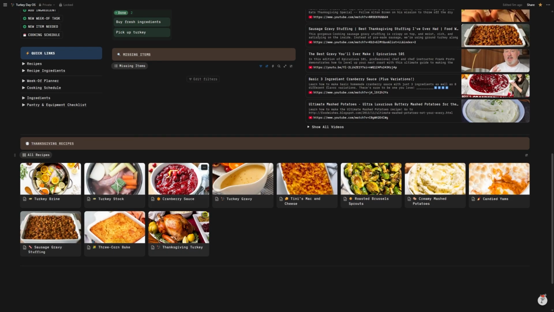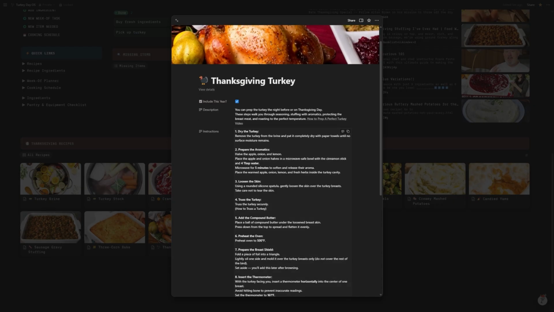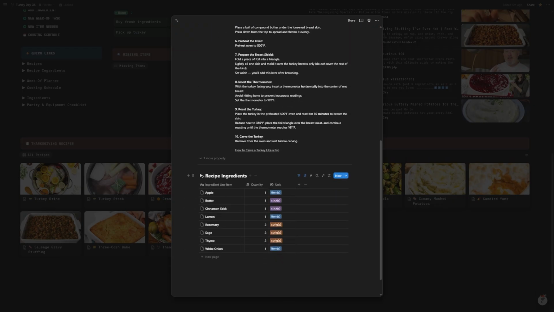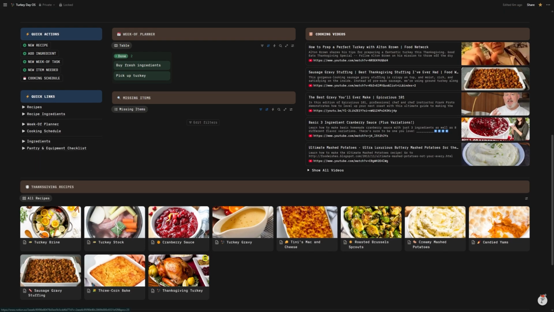And the recipes, I want to reconfigure a little bit because I was trying to do something with the recipe ingredients. This is showing me the things, obviously, that are needed for the recipe. But I was trying to do something where it could take the things that I select that I need and then create a shopping list of, okay, here are the things that you need to get.